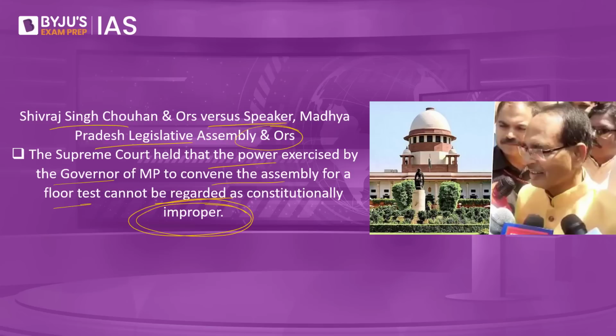So when we speak about the floor test, the governor's power does not immediately end after the general elections are done, but it continues to be present as long as the government is in the picture. If the chief minister does not have the majority, in all likelihood you will have the governor who will question the chief minister and can ask for the floor test to be conducted on the state legislative assembly's floor.